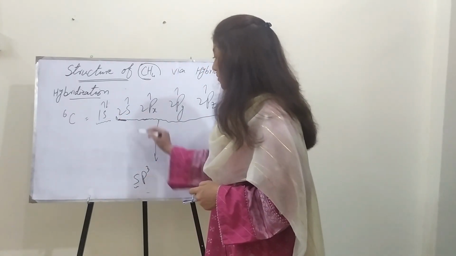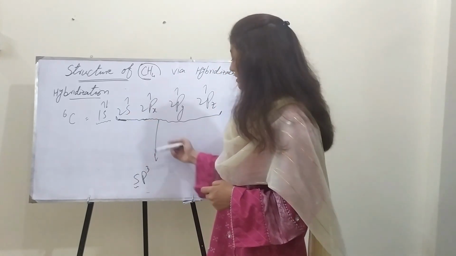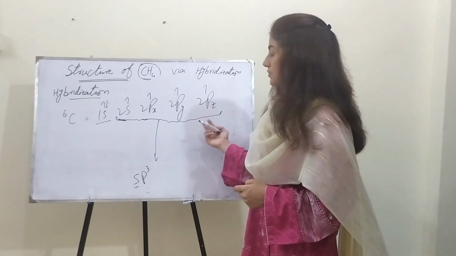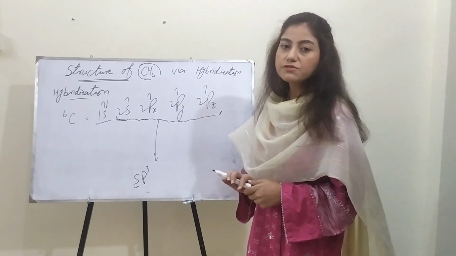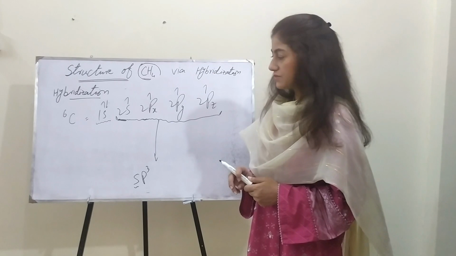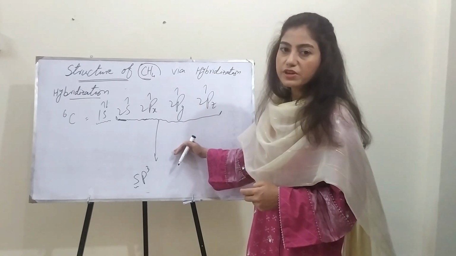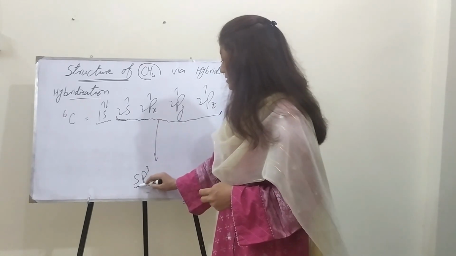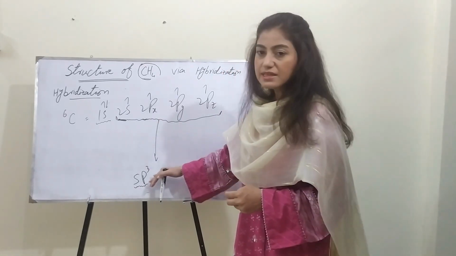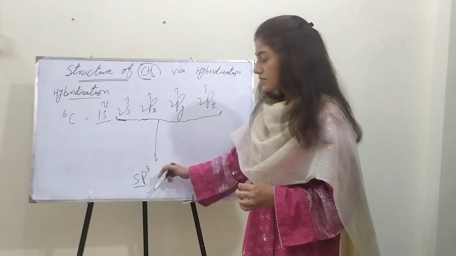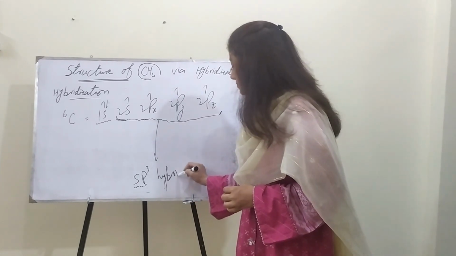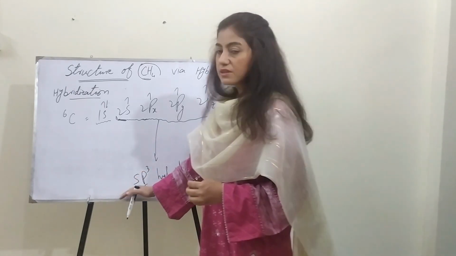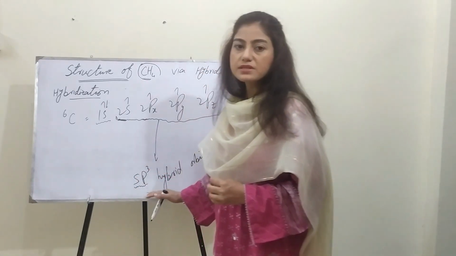These are sp3, because here there is one s orbital and 3 p orbitals, 2px, 2py and 2pz, so a total of 3 p orbitals take part in the process of intermixing. So it is denoted as sp3 hybrid orbitals. Now the point is, how many hybrid orbitals have been formed?